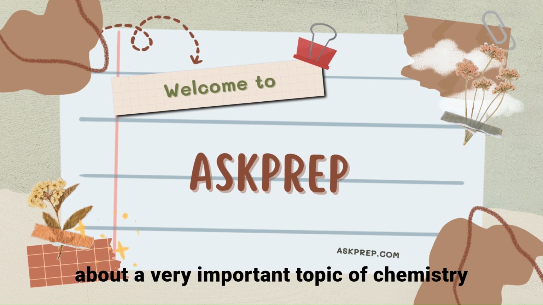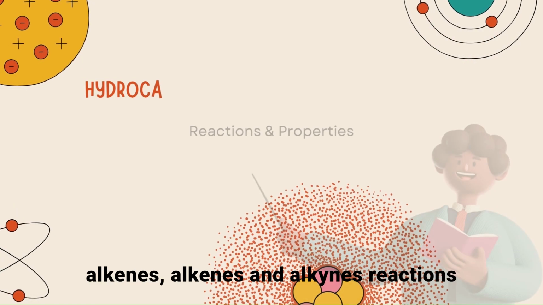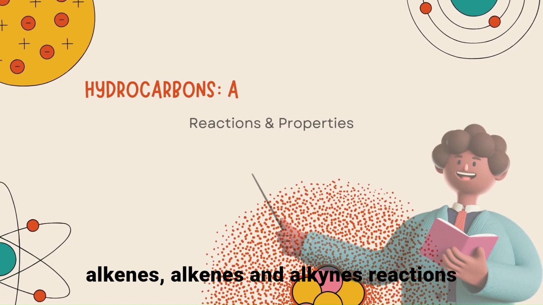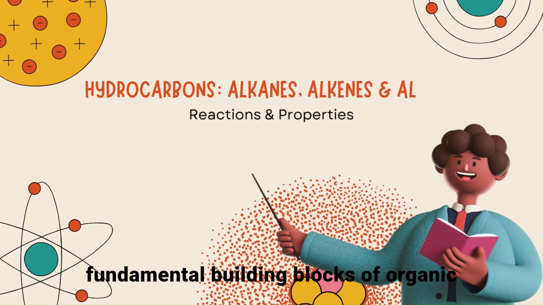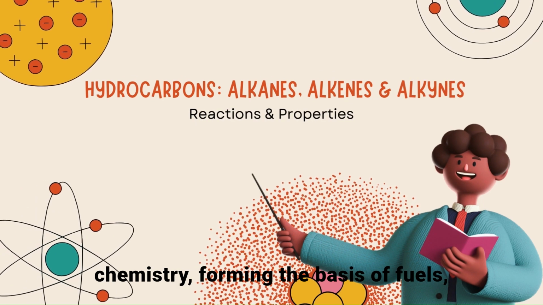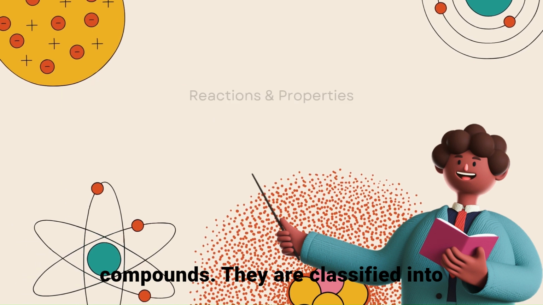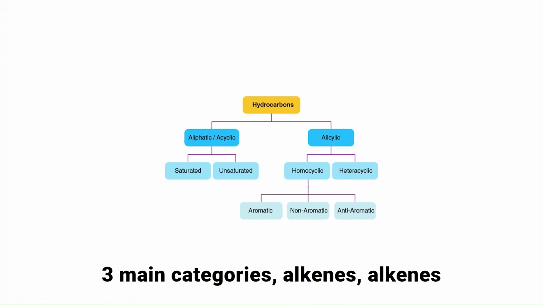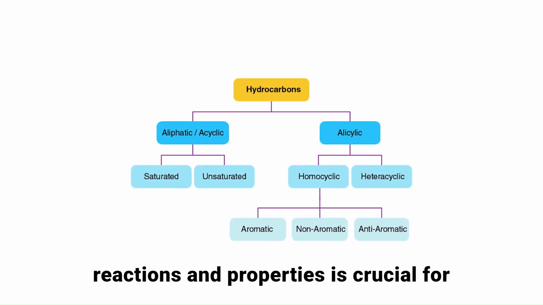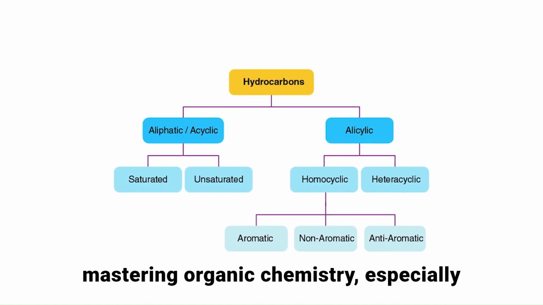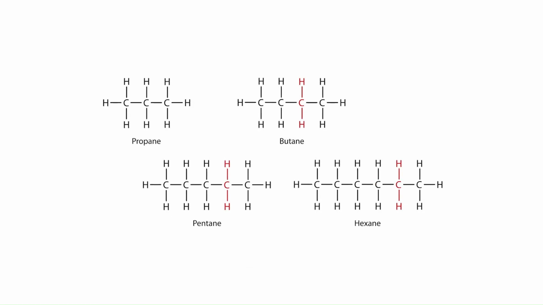Today we will study a very important topic of chemistry, which is hydrocarbons: alkanes, alkenes and alkynes, their reactions and properties. Hydrocarbons are the fundamental building blocks of organic chemistry, forming the basis of fuels, plastics, and many other essential compounds. They are classified into three main categories: alkanes, alkenes, and alkynes. Understanding their reactions and properties is crucial for mastering organic chemistry, especially for competitive exams like NEET and JEE.